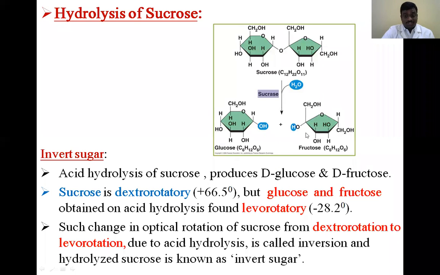So what does the invert sugar solution contain? Sucrose is dextrorotatory, with a degree of rotation of plus 66.5 degrees. After conversion, it becomes levorotatory, with minus 28.2 degrees of rotation. This is mainly due to fructose. It is the cause of the levorotatory solution produced from sucrose.